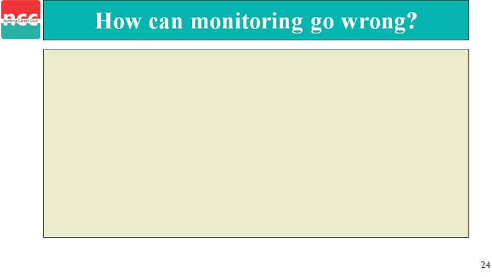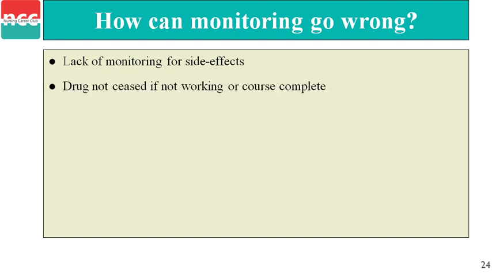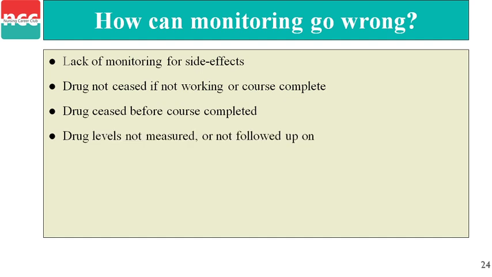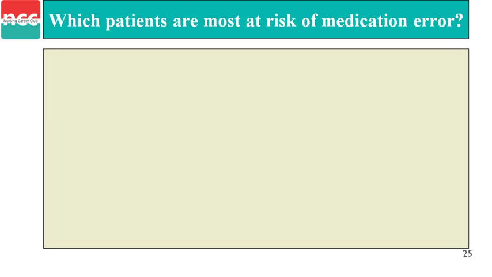Next, how can monitoring go wrong? First, lack of monitoring for side effects. Second, drug not ceased if not working or course complete. Third, drug ceased before course completed. Fourth, drug levels not measured or not followed up on. Fifth, communication failures.